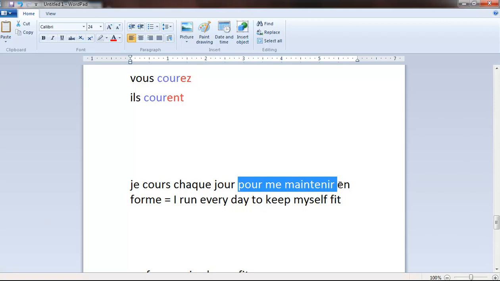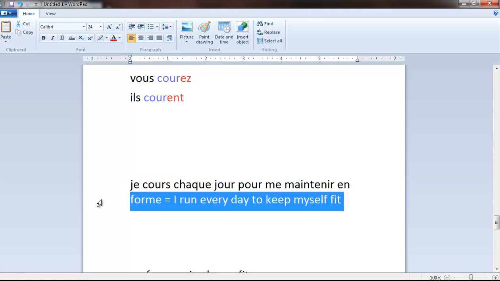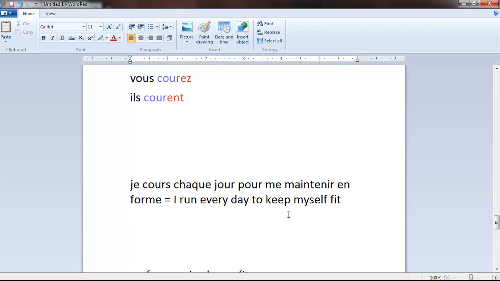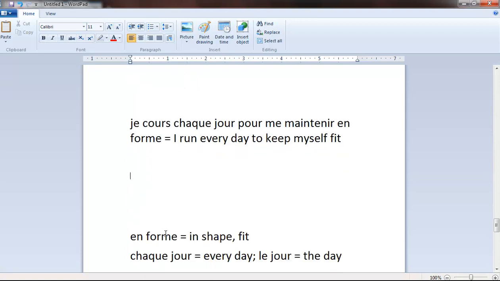En forme, it means in shape or fit in this context. So, je cours chaque jour pour me maintenir en forme. I run every day to keep myself fit. Next example.